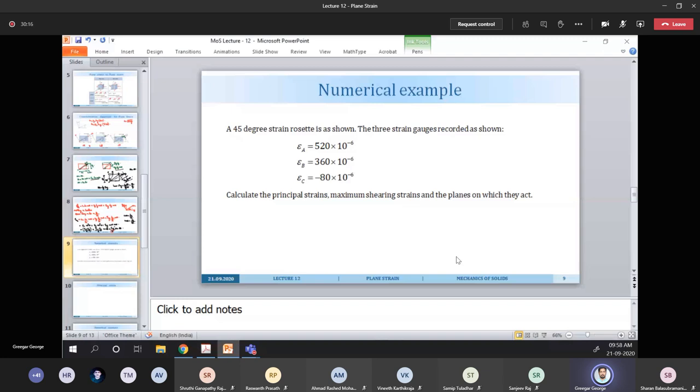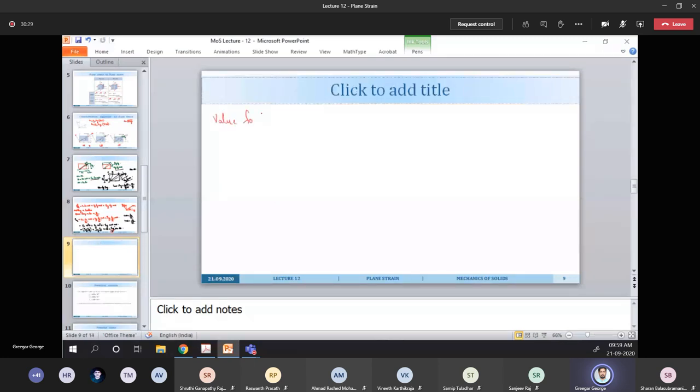This is the normal strain, so we can try to figure out for which angle of theta epsilon x1 will be maximum, the value of theta for which epsilon x1 can be maximized. So when we take the derivative d by d theta of epsilon x1 and equate it to 0, we finally get an expression like tan 2 theta equal to gamma xy by epsilon x minus epsilon y.